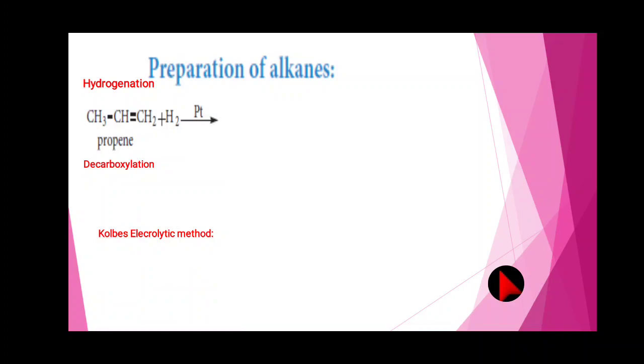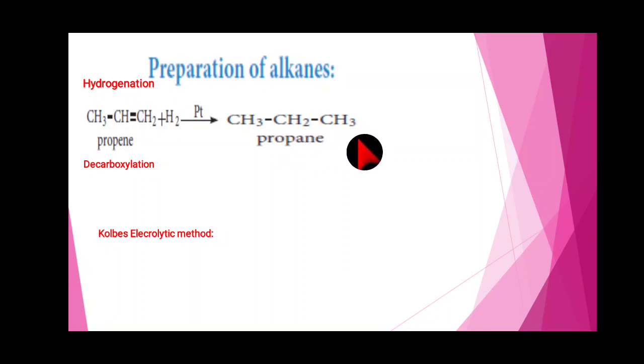The CH carbon takes one hydrogen and the CH2 carbon takes one hydrogen, right? That's why we get CH3, CH2, CH3, propane. It is alkane, right?